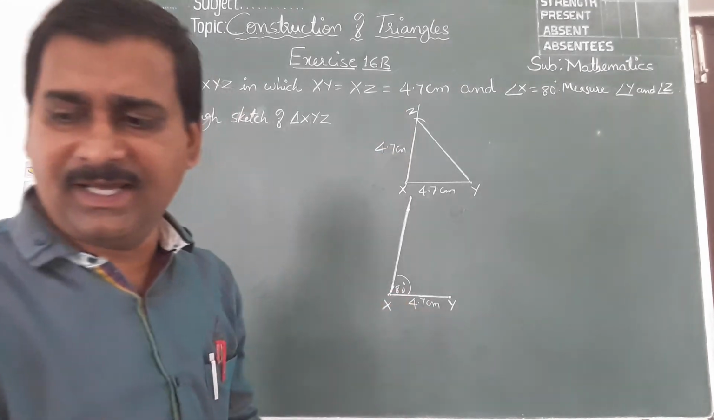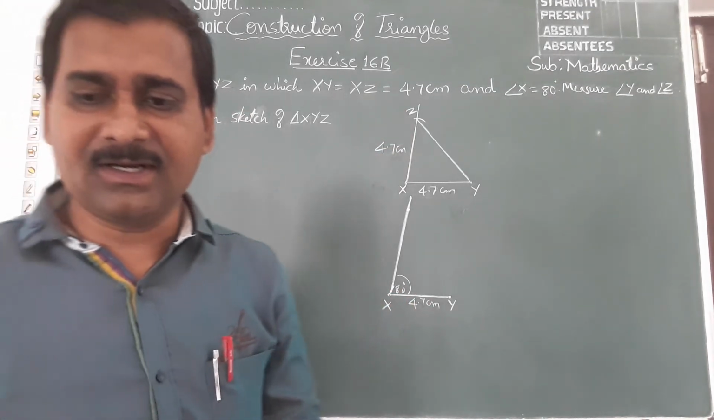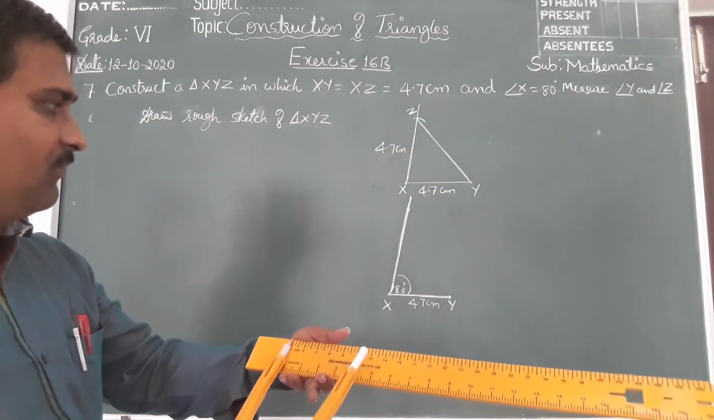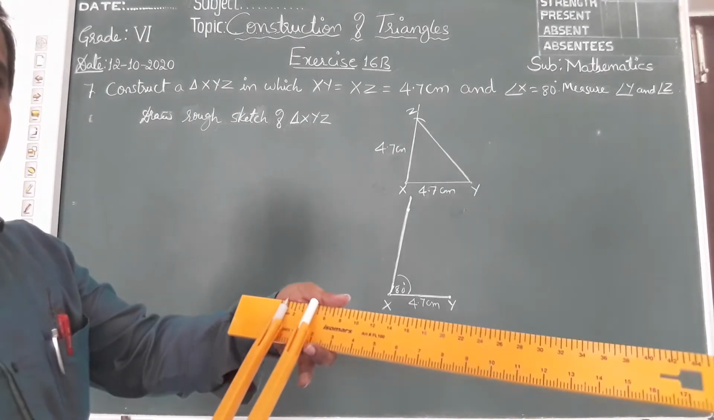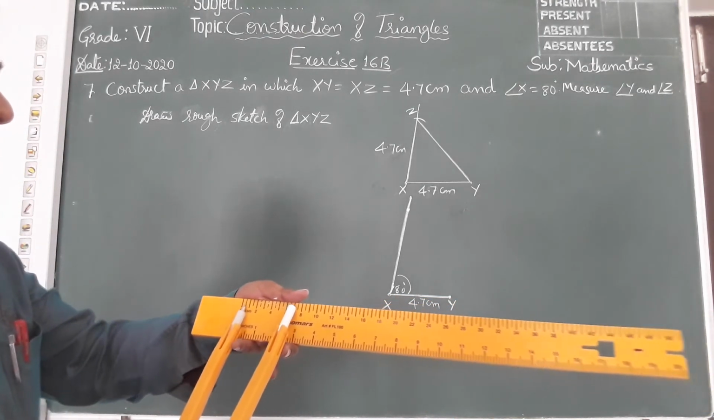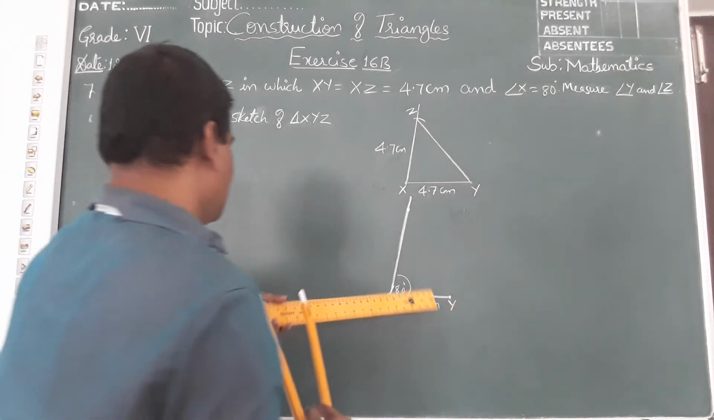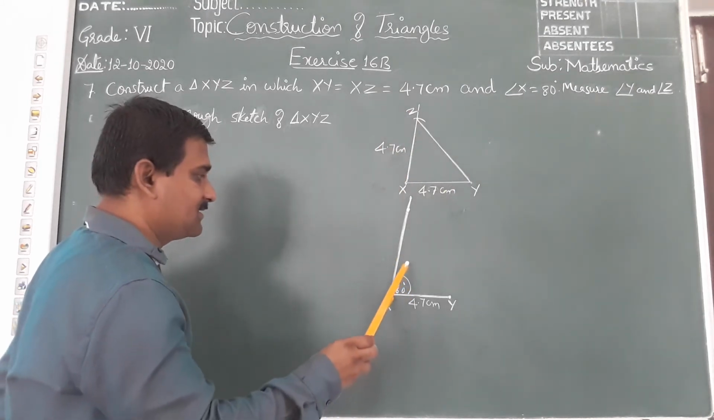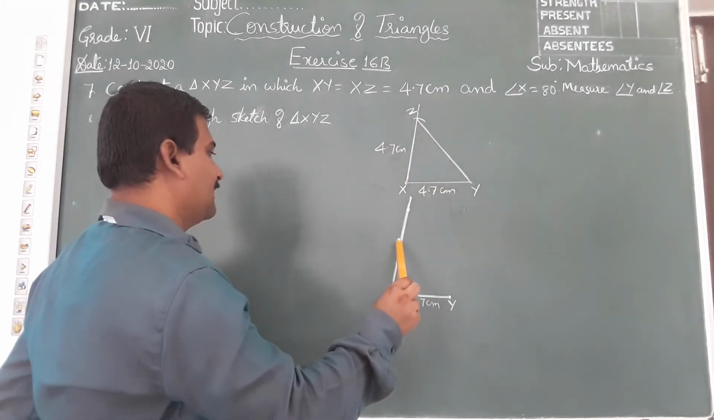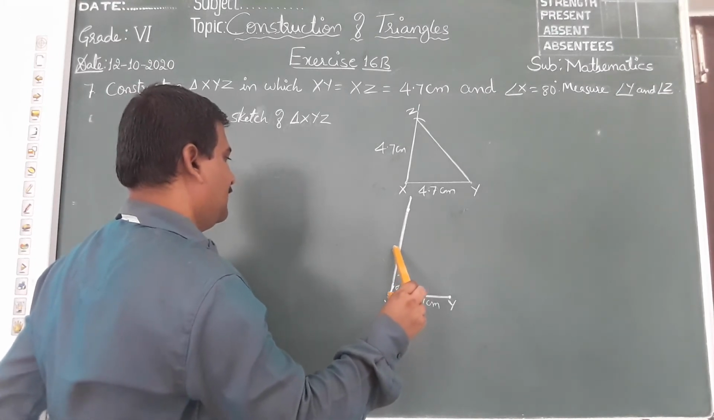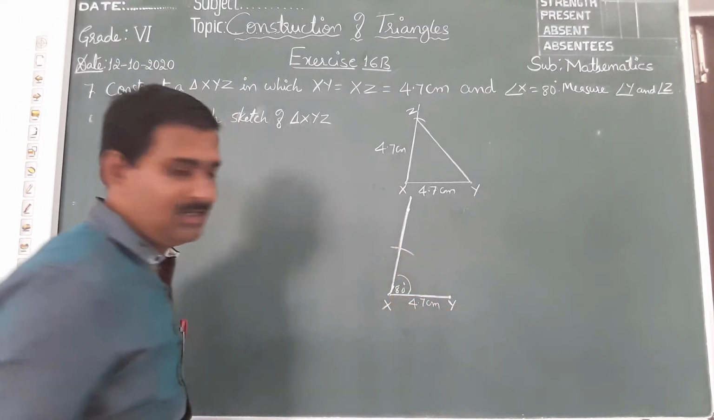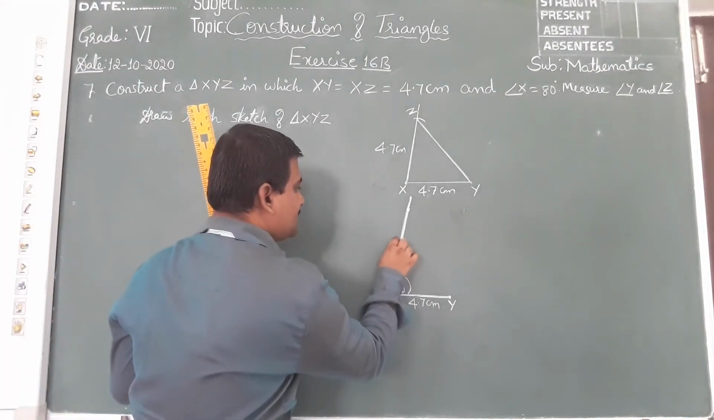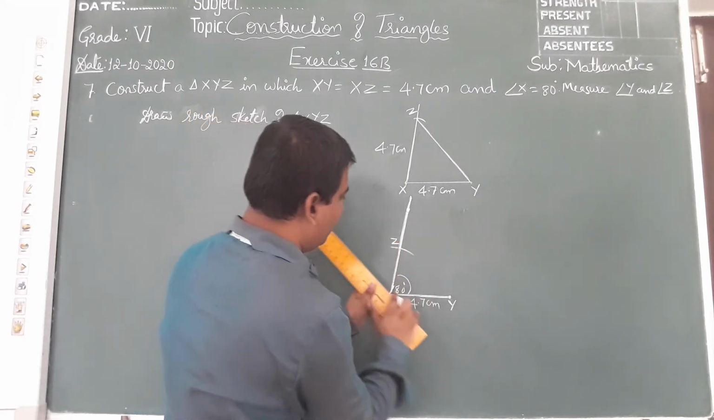So next step, you know already, to get that 4.7 centimeter, take scale and compass, stretch from 0 to 4.7. Keep that measurement of 4.7, keep the pointer on X and mark an arc. I got a point here. This is point Z.